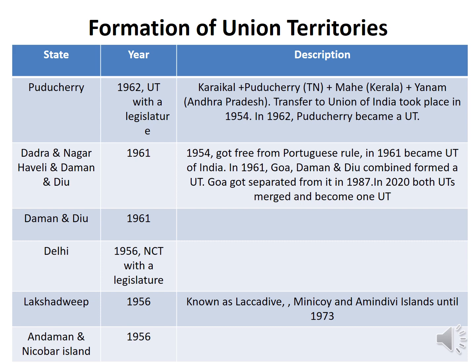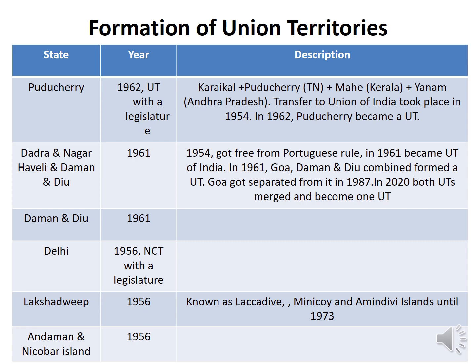So in 1987, what was the condition? Dadra and Nagar Haveli became a separate union territory in 1961, and in 1987 Daman and Diu became a separate union territory. Then the two UTs merged and became one UT. Dadra and Nagar Haveli and Daman and Diu got free from Portuguese rule in 1954, and in 1961 they became union territories. Daman and Diu, as I already told you, finally separated from Goa in 1987 and became a union territory, but in 1961 it became a union territory with Goa.